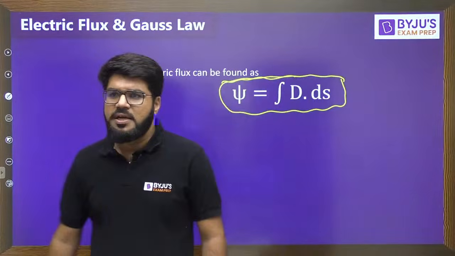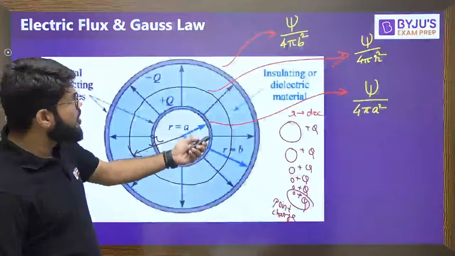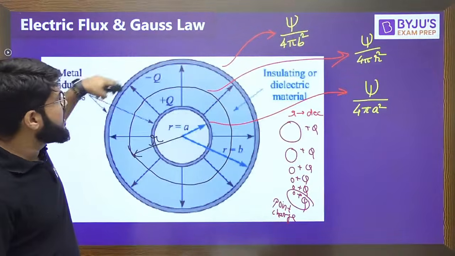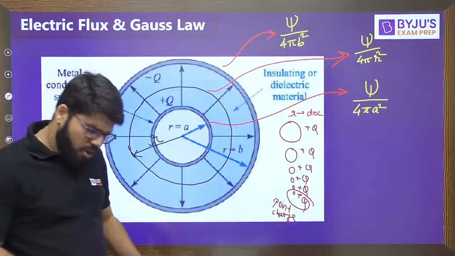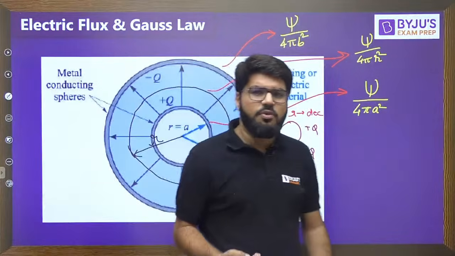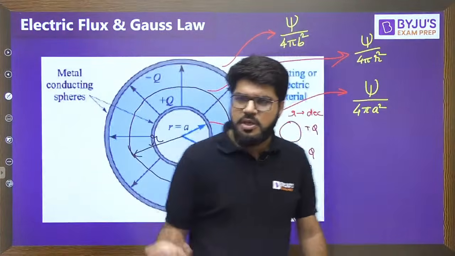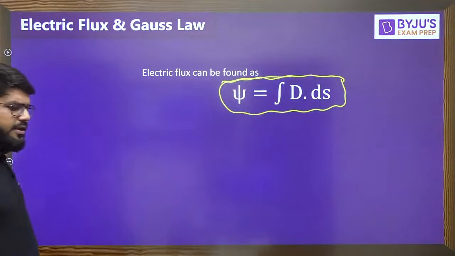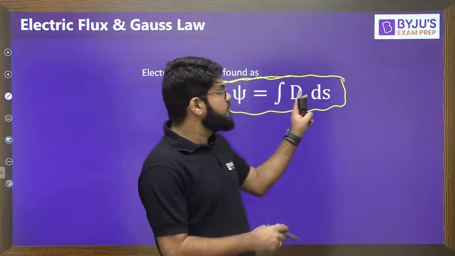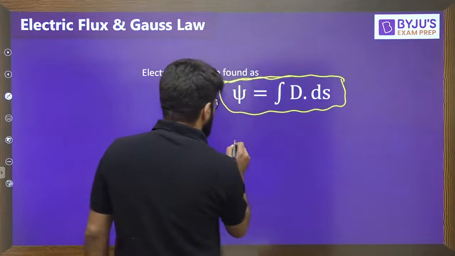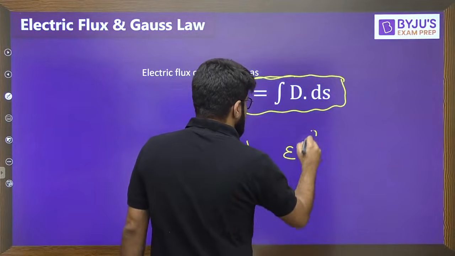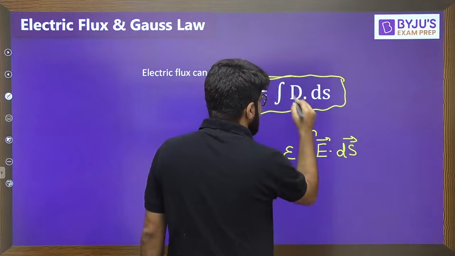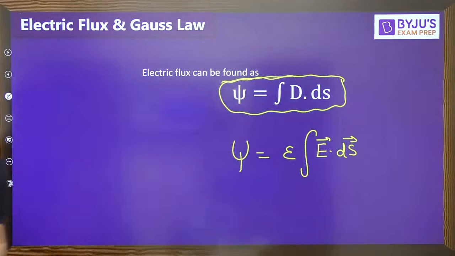We'll see such questions. Right now the problem was simple. We were trying to calculate the flux that is developed over the sphere. Not only a sphere, it could be any other surface. And what is the total flux crossing that surface? To calculate that, we can use the formula surface integral of D dot ds, the flux density vector, and we can also write this formula as epsilon times integral E dot ds, because the flux density vector is directly equal to epsilon E, right?